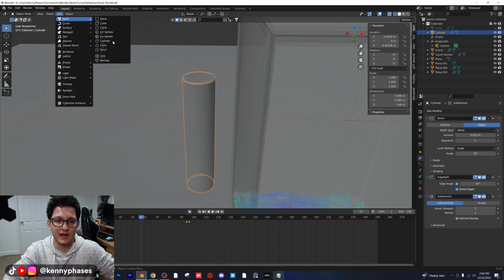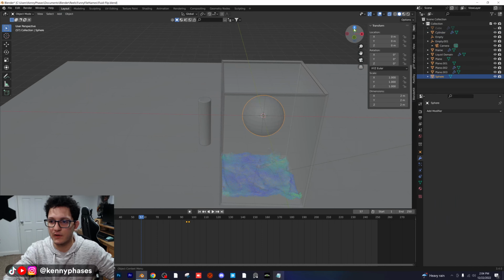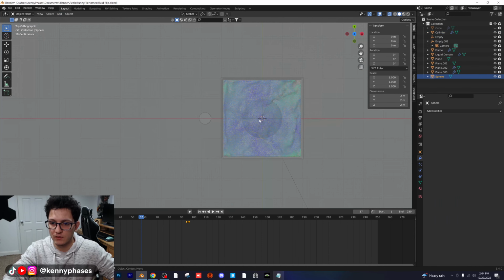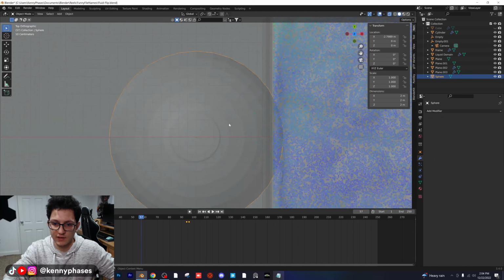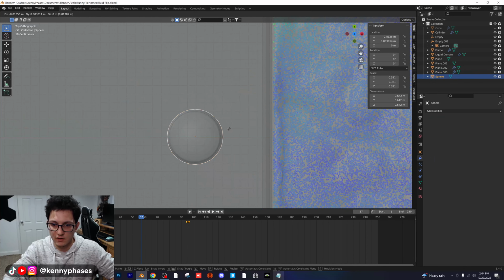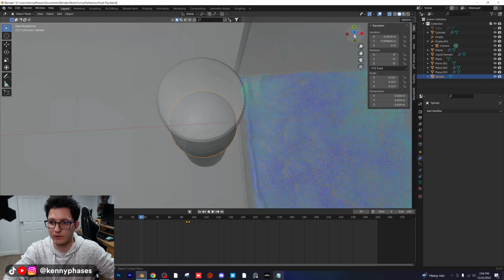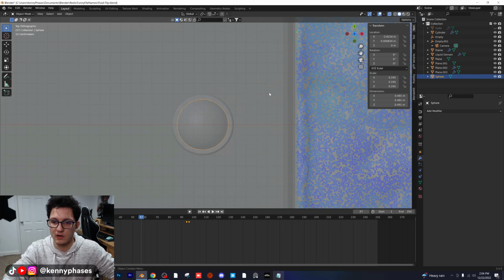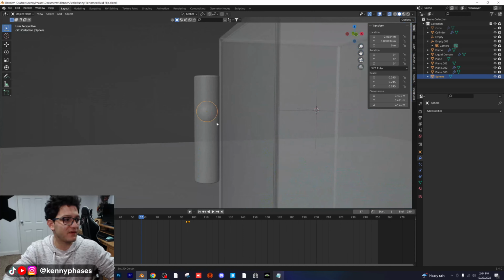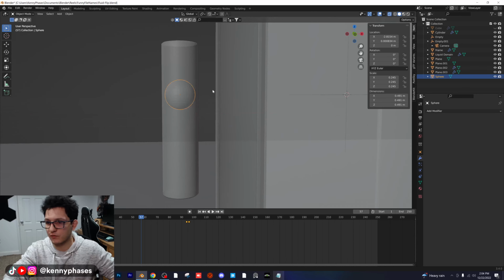And then I'm going to go ahead and add in a sphere. Go to my top-down view. Where's my sphere? I'm going to move it with G, roughly center it right here. Now, you could probably perfectly center these and then move them around, but I'm just going to really roughly center this. Cool, that looks good.